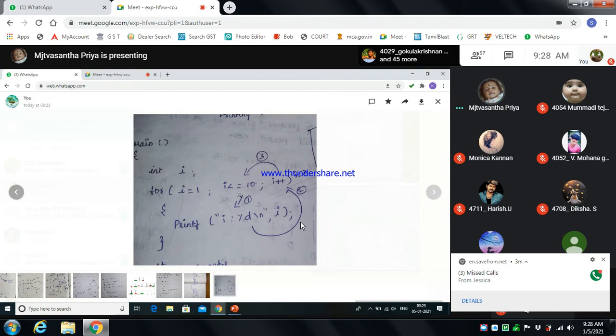Okay. After writing the initialization, we give a semicolon. After writing the condition, we give a semicolon. After that comes the modification part, which is I plus plus, an increment or decrement. After we close the bracket, there is no need to give a semicolon after finishing the for loop. If you give one, it will show an error.